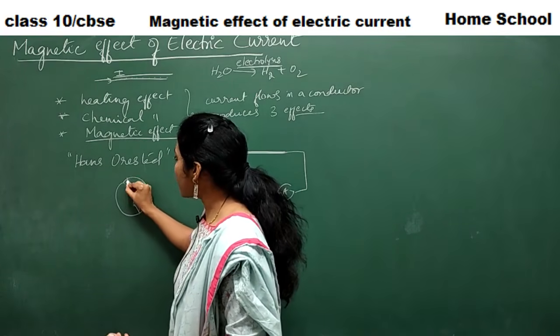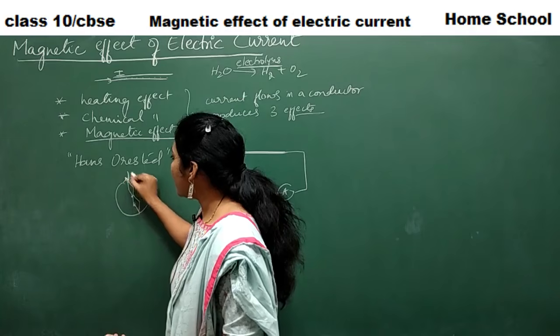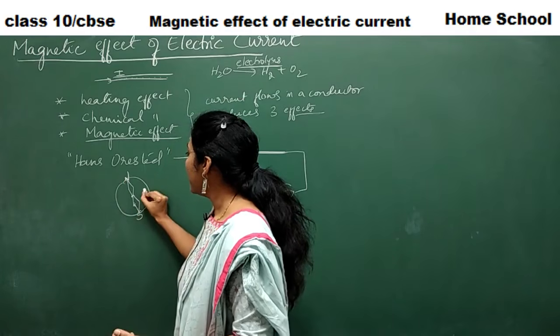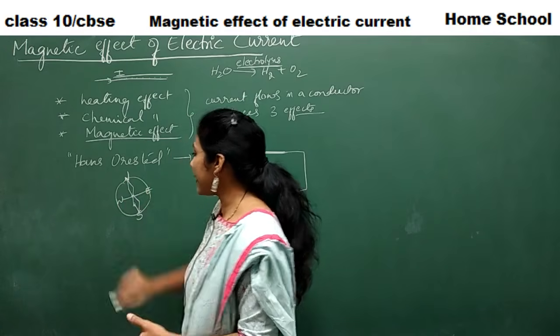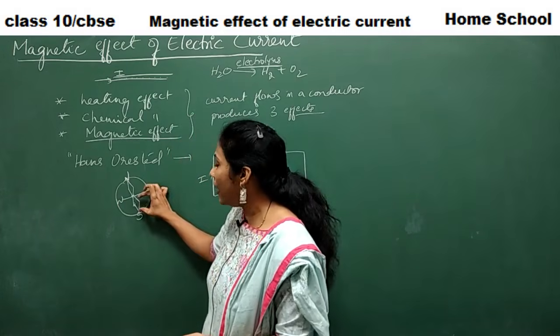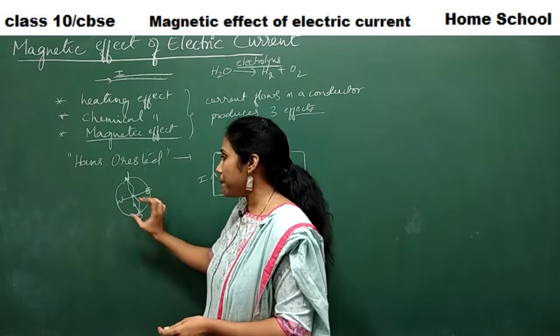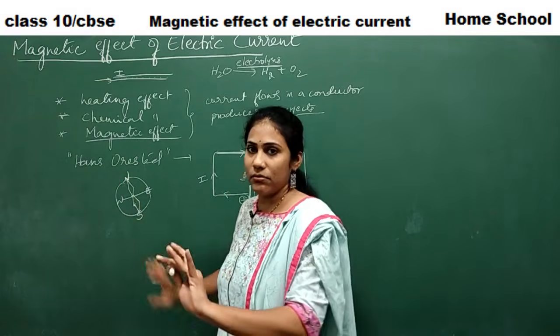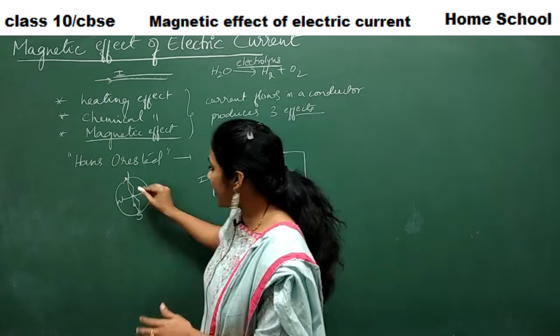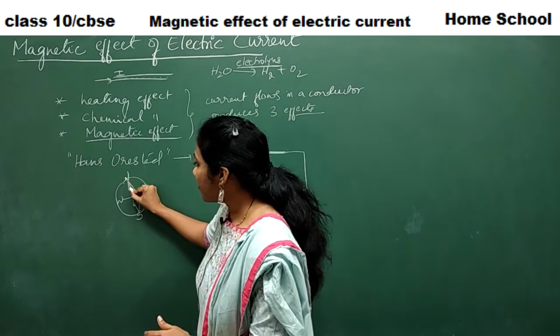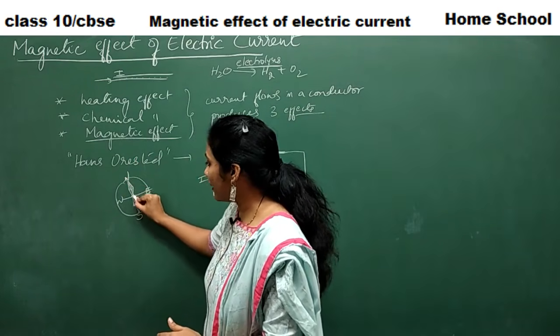You will have a direction, yes or no? Say this is north, south, east, west. Okay, so these are the directions. Always the compass needle will face from south to north. It will show two directions, north and south. This needle is actually a magnet. This needle is actually a magnet.